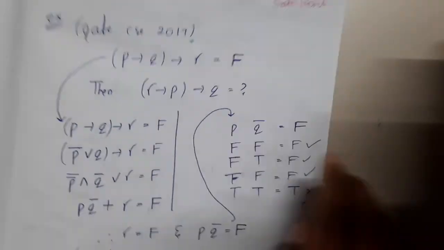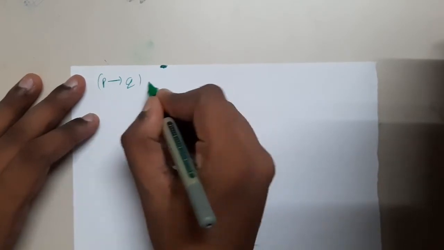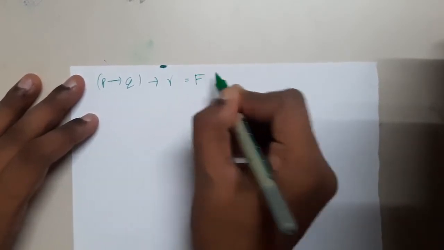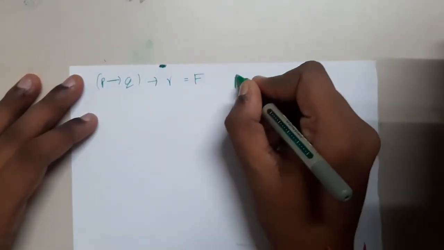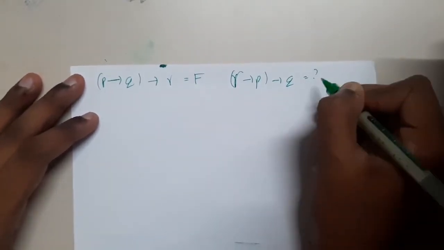Okay, this is a GATE question, right? While solving PYQs, mostly I will try to solve it with the truth table method, if I remember. But mostly I might forget it. If I remember it, I'll compulsorily solve with the truth table method. So this is what they gave: R implies P implies Q equal to question mark is the question.